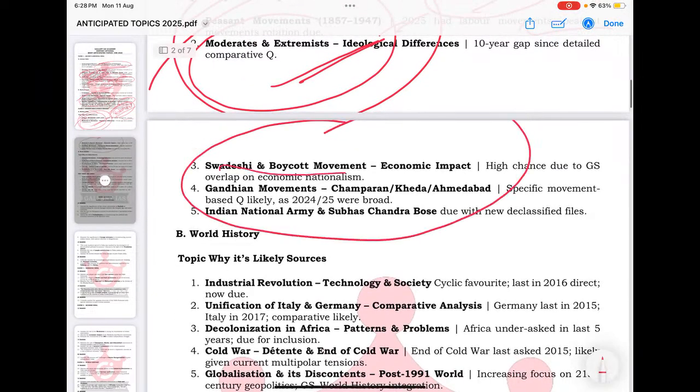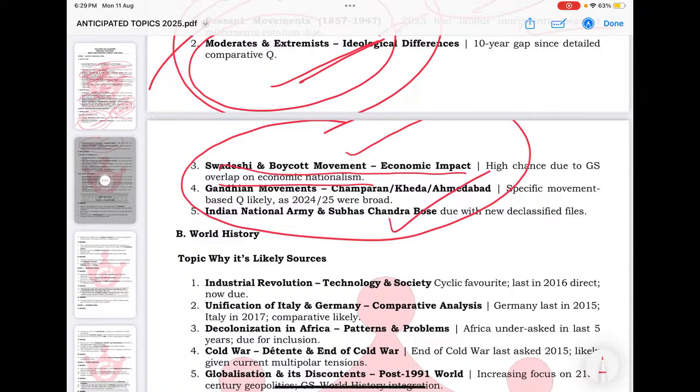Swadeshi and boycott, due to recent current affairs or recent developments around Swadeshi, or how they are connected with the emergence of nationalism, or the recent Atmanirbhar Bharat self-reliance concept and its debates by different historians, and its connection with Swadeshi and its recent celebrations. All those points are important, and here again please expect that topics which have not been asked for the last 3 to 4 years are important for this year.